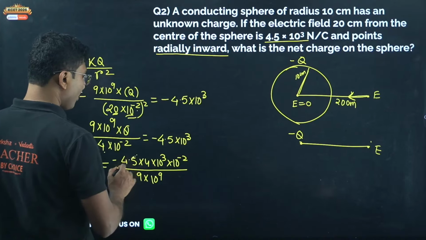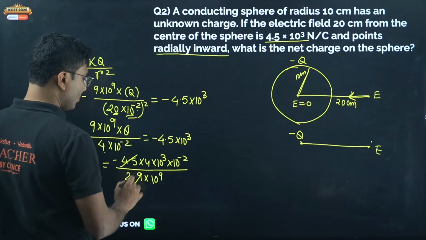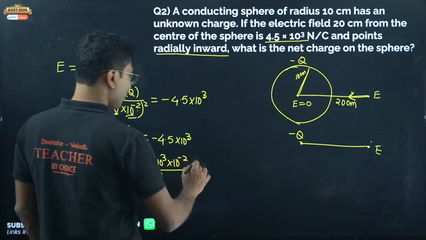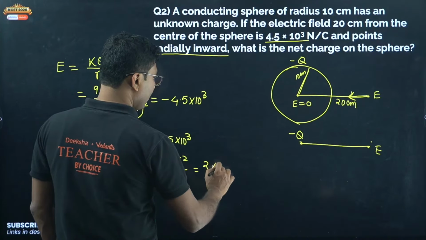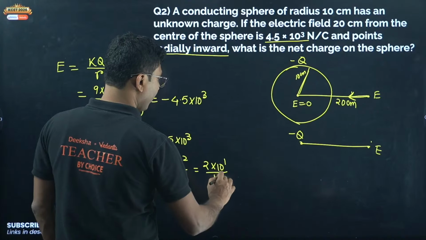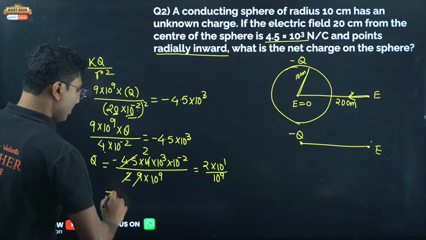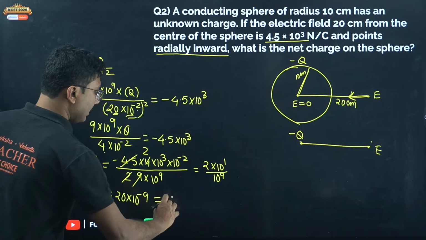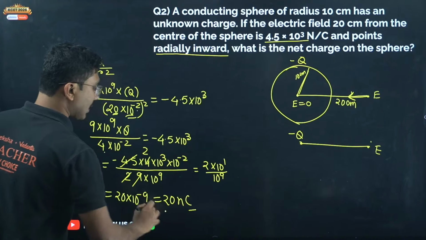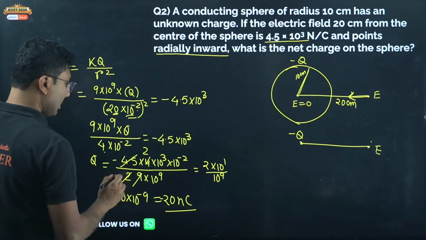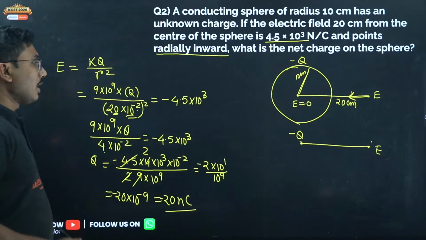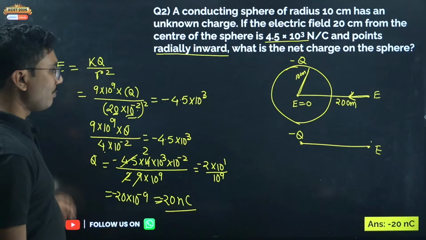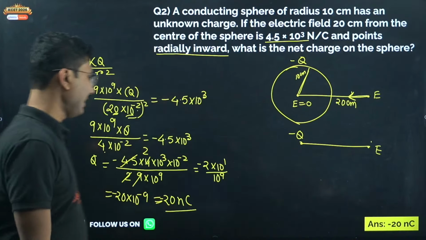Okay, so what is 4.5 into 9? You can cancel it by 2, and you can cancel 2 with 2 as well. Okay, so what you got? You got 2 into 10 to the power of 1 by 10 to the power of 9, or 20 into 10 to the power of minus 9. So it will be 20 nanocoulomb. So the charge is 20 nanocoulomb with a negative sign. Don't forget the negative sign, because the electric field is inward. So minus 20 nanocoulomb is the correct answer.